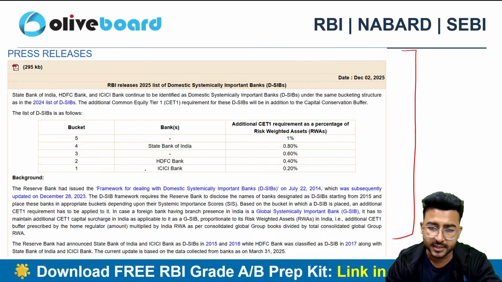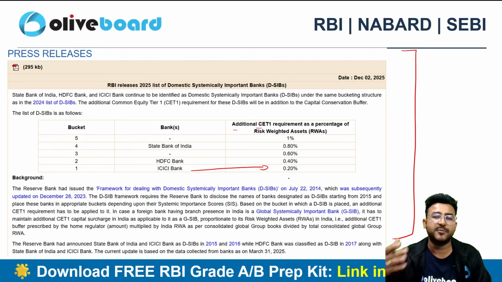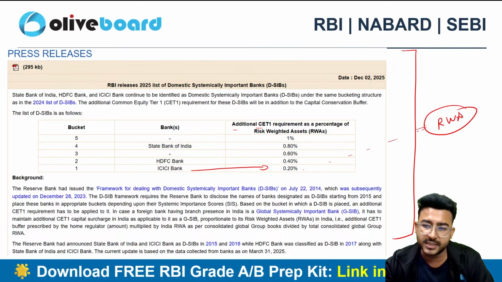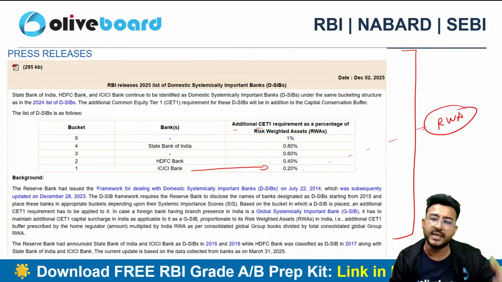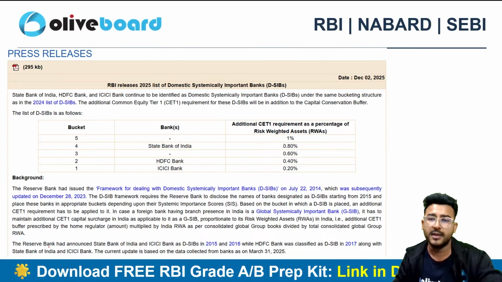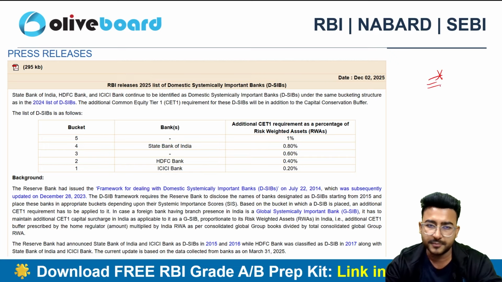We can see 3 banks in the list. ICICI Bank has to keep additional CET1 capital of 0.2% of the risk weighted assets. So whatever the risk weighted assets of ICICI Bank are, it has to keep 0.2% of the RWA in additional CET1 capital. Why? Because it is a D-SIB. HDFC Bank has to keep 0.4% and SBI has to keep 0.8%. So this is the additional capital criteria for the D-SIBs. I hope it is clear, and this can be important for your examination, right?